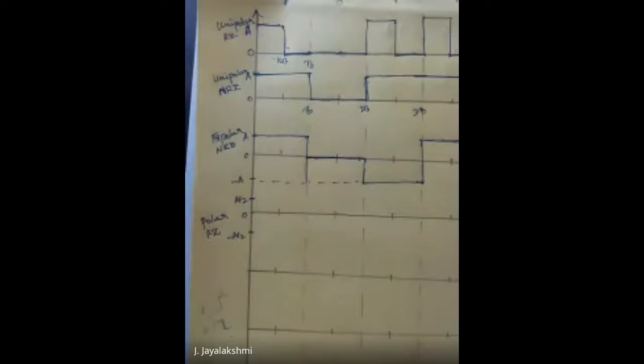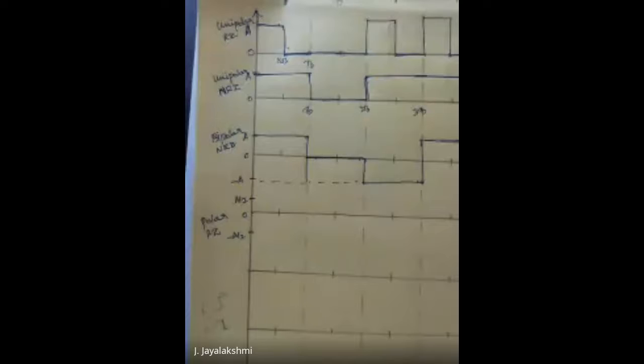Can anyone try bipolar return to 0? Just compare with unipolar return to 0. Can anyone tell me? Just for half TB, it will be executed now. Yes, for the first half of the bit period, for 1 it will be 1, that is plus A. Then for 0, it will be 0 only now.